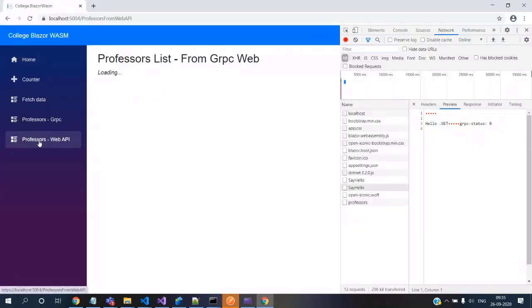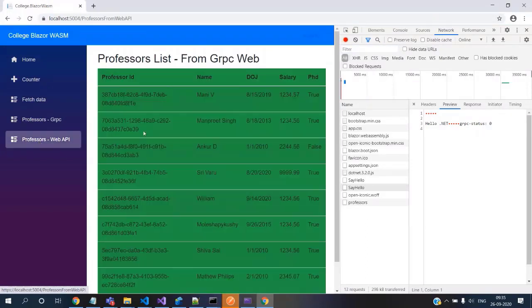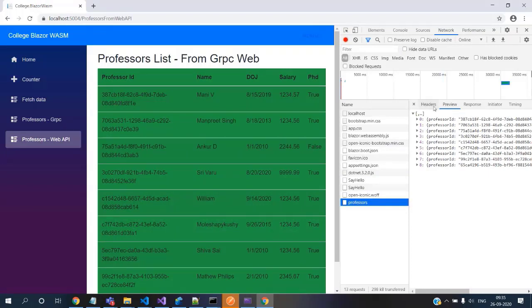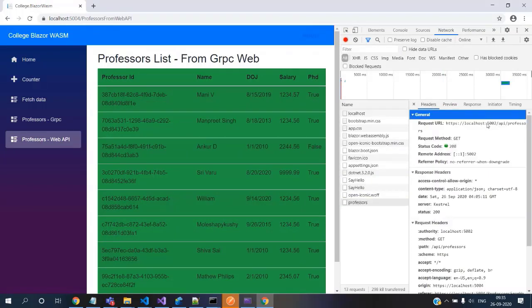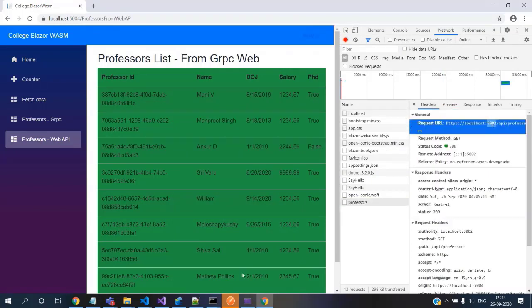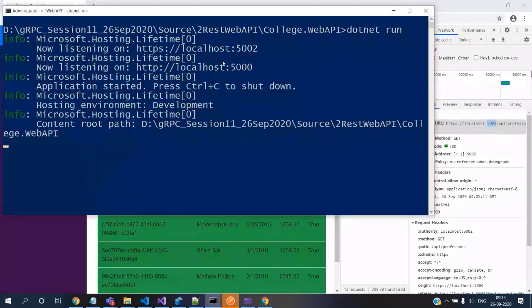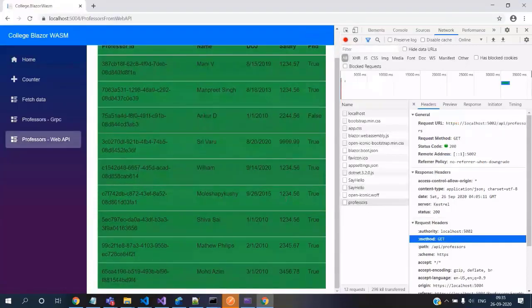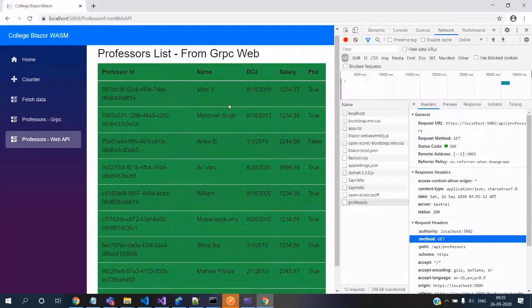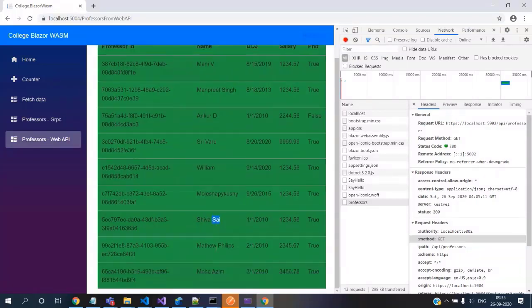If I click on it, you can see that it made a call to the web API on 5002. It hit 5002 and got the content, and it should be 9 records. Yeah, 1, 2, 3, 4, 5, 6, 7, 8, 9. We have the 9 records.